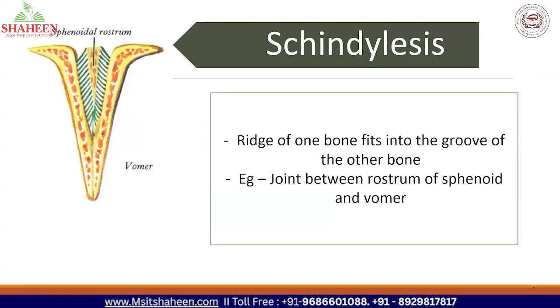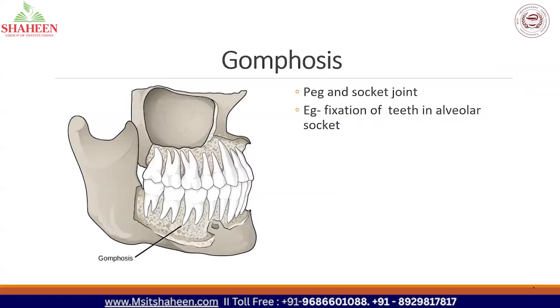So fibrous joints, one classification we have completed, that is sutures. And now we are going to see the second one, that is called as gomphoses. So fibrous joints we have divided into three types: sutures, gomphoses, and syndesmosis. In that, sutures are over. Now we are studying about gomphoses. So gomphoses means it is called as peg and socket joint.